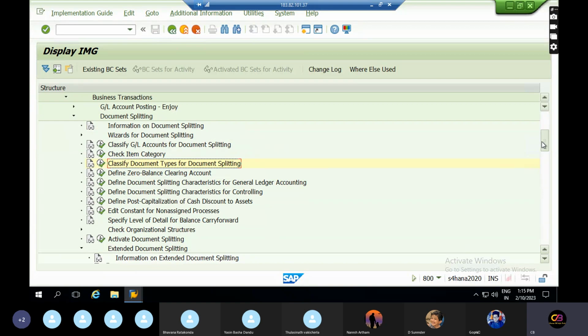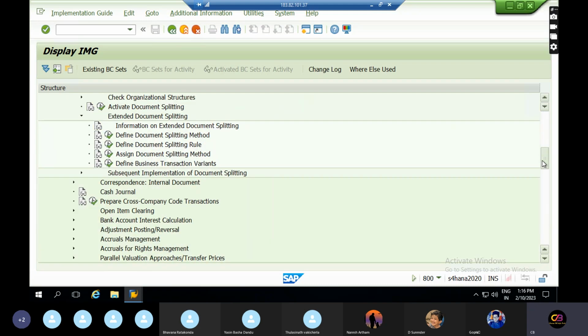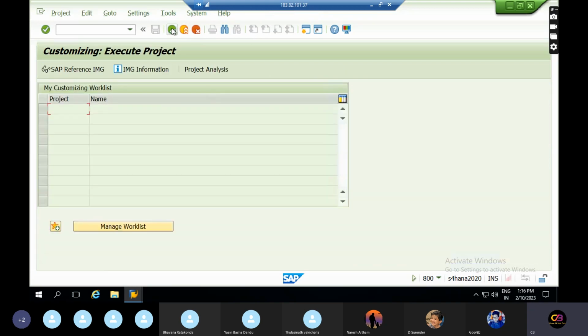So all these configurations which we discussed right now, just read them out for the time being, and tomorrow or the day after tomorrow I will take an interview, right? Monday. That time I will ask you these questions also. So on Monday everyone should be ready for a mock test. I will ask some questions from this document splitting concept and previous topics which we already discussed. Okay, and this is the overall idea regarding the configuration point. Once you do this configuration, the system will split like this.